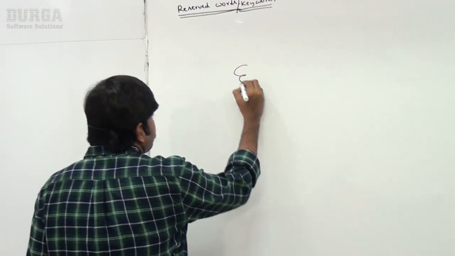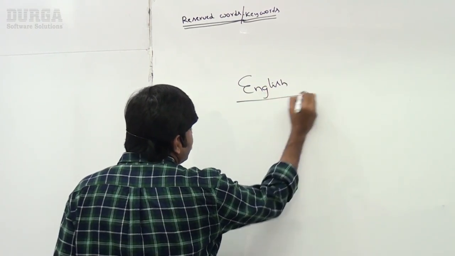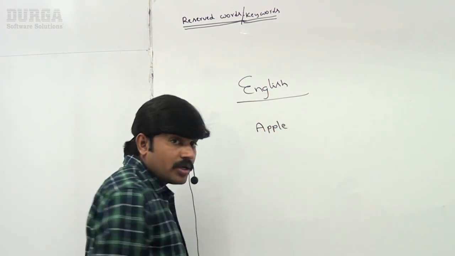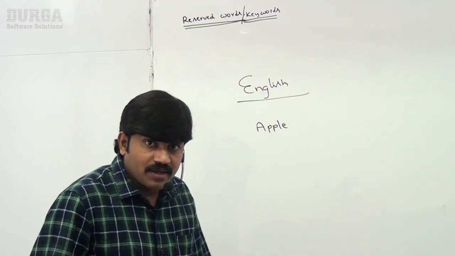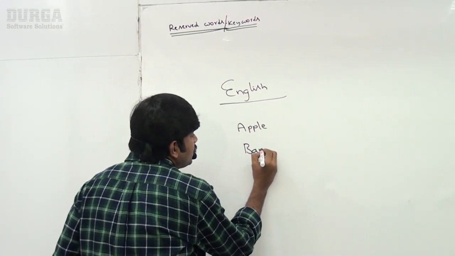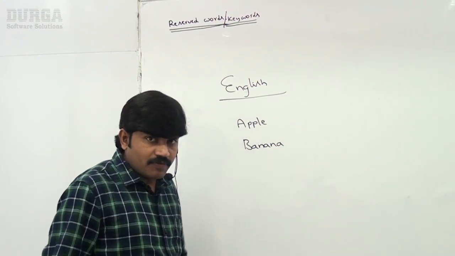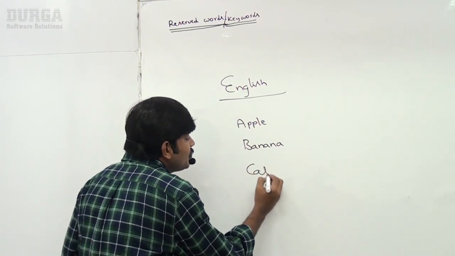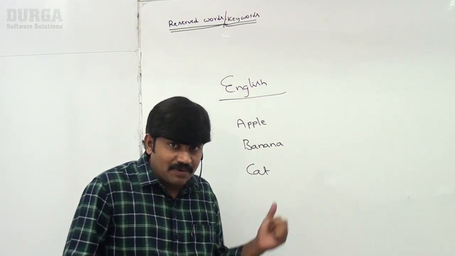Remember this one, sir. In any language, it may be a general speaking language like English or a programming language like Python or Java, in any language there are some words reserved to represent some meaning or functionality. Such types of words are called reserved words. If you consider the English language, apple, this word is reserved to represent one type of fruit. Next, banana, this word is also reserved to represent one type of fruit only, right? Sir, cat, this word is reserved to represent one type of animal.